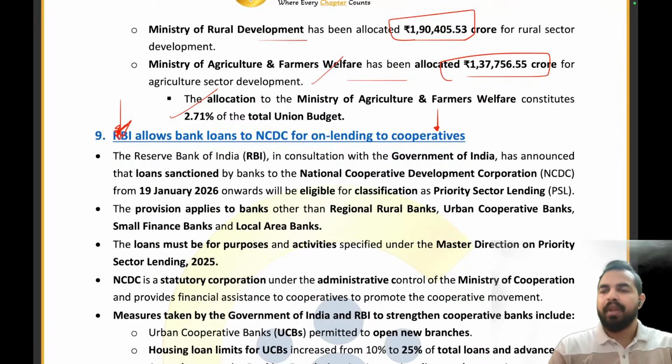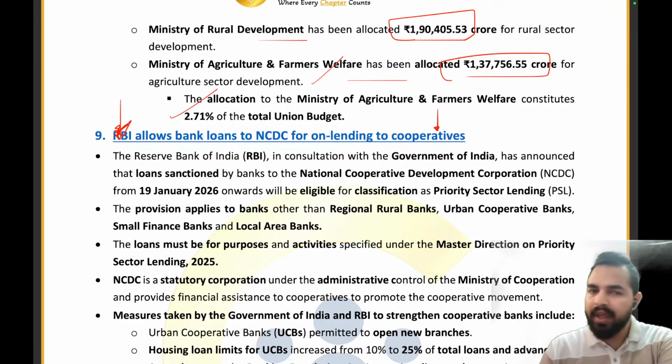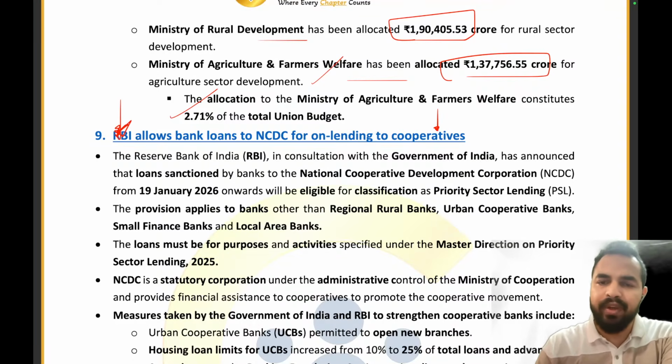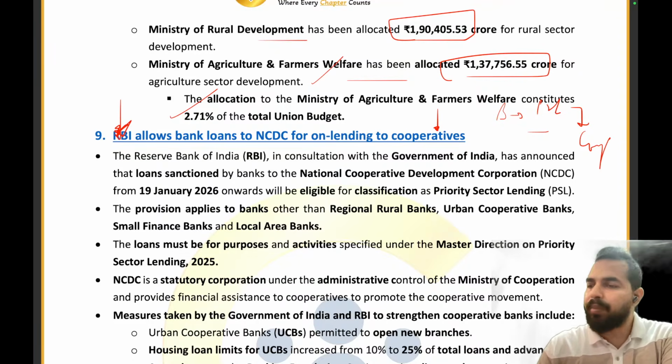Clear, everyone? Every bank is required to meet the requirements of PSL lending, the targets that have been given to them every year, right? The Reserve Bank of India has now taken a very big step. What is this all about, my dear friends? There were so many banks which were not able to meet the priority sector lending targets, and also these banks are not able to lend directly to the cooperatives. अगर आप देखेंगे regional rural banks, urban cooperative banks, they credit a lot to the cooperatives, right? But these big banks were not able to do that.